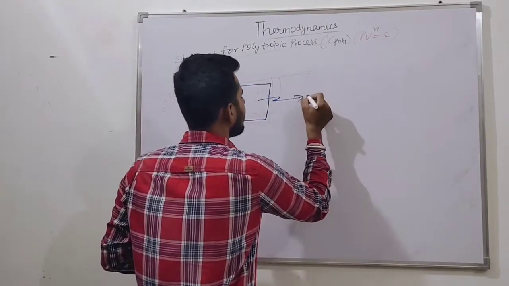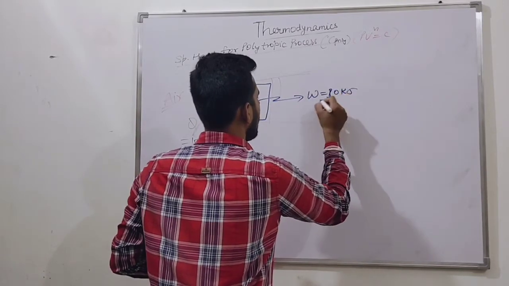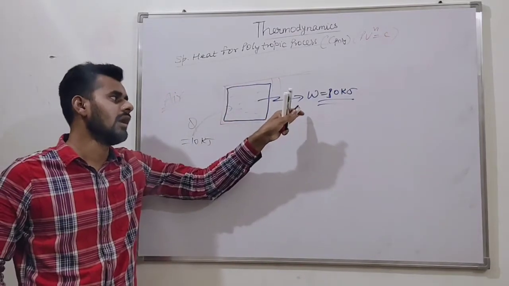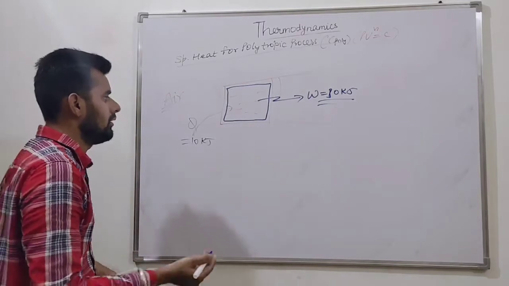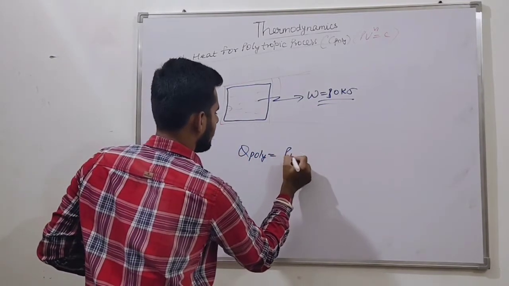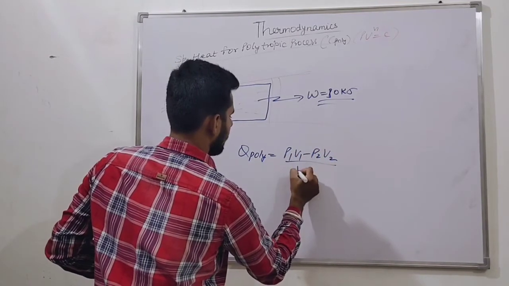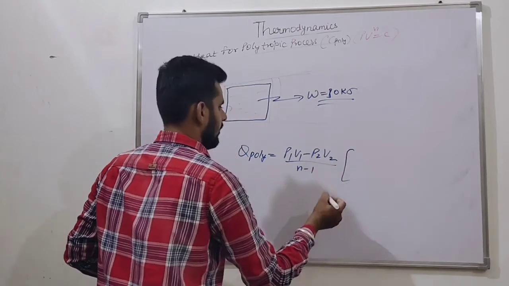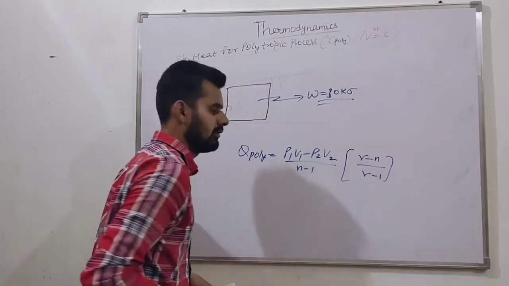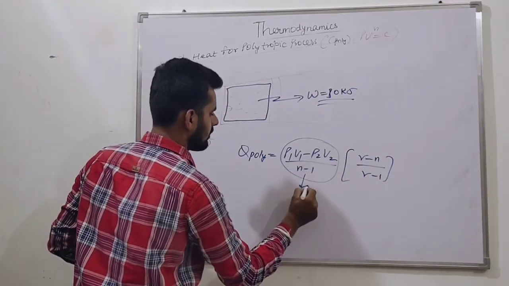Now what will we find? We find W, suppose 30 kilojoule. How has this happened? We supplied 10 kilojoule and we get an output of 30 kilojoule. Suppose the relation is W poly equals P1 V1 minus P2 V2 upon N minus 1, into gamma minus N upon gamma minus 1. This is the relation for W poly.